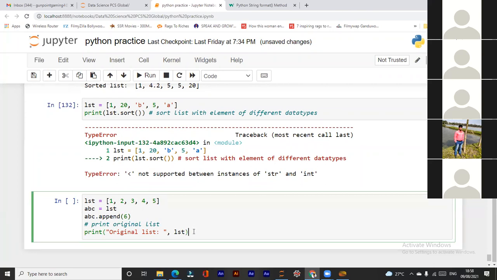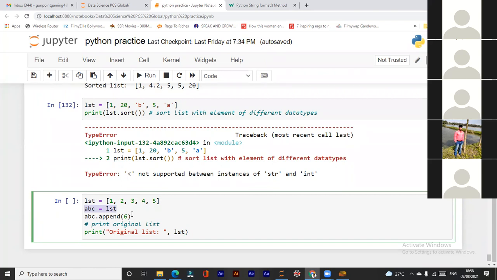But is this the right way to work on a data set? As a data scientist, it will not add 6 to the end of the list LST. It will instead append 6 to the end of the list ABC. But my dear, ABC and list are the same here. ABC is equal to list. So it is the same thing, no?